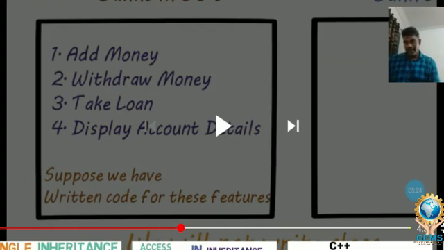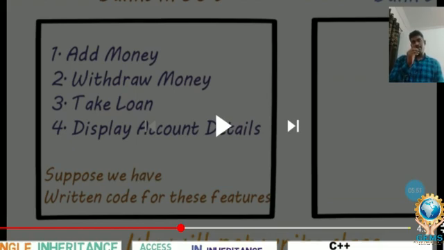Here, the inheritance concept is explained with two banks. One was established in the 90s and the second one in the 20s. The 90s bank maintains some features and the 20s bank also maintains some features.